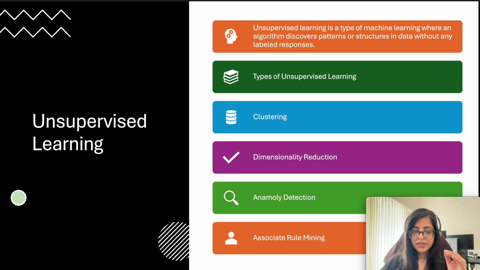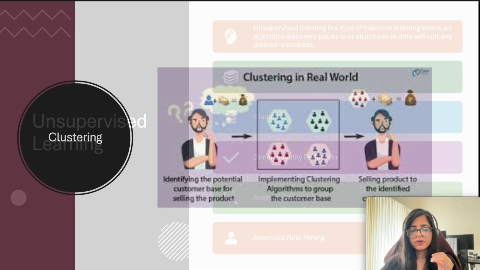Now let's understand unsupervised learning. Unsupervised learning talks about finding the structure or certain kinds of patterns in data without any labeled responses like we do in supervised learning. There are different types of unsupervised learning: clustering, dimensionality reduction, anomaly detection, and association rule mining. Let's cover them one by one.